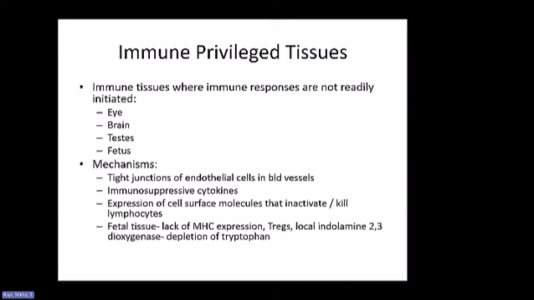So something to remember. Now, fetal tissue, of course, has a very specialized system to make sure that there is no immune response, and so there is lack of MHC expression. So T cells should not get activated. There are also Tregs that help to prevent any kind of T cell response. One of the important concepts is release of local indoleamine dioxygenase, an enzyme that helps in depletion of tryptophan. That helps in preventing immune response as well.